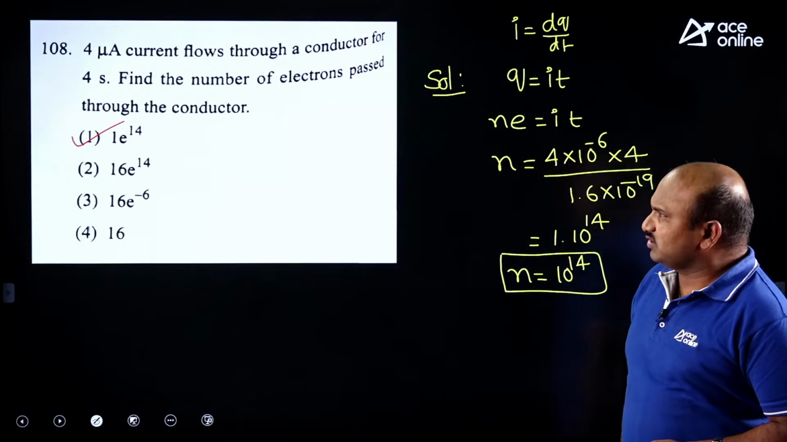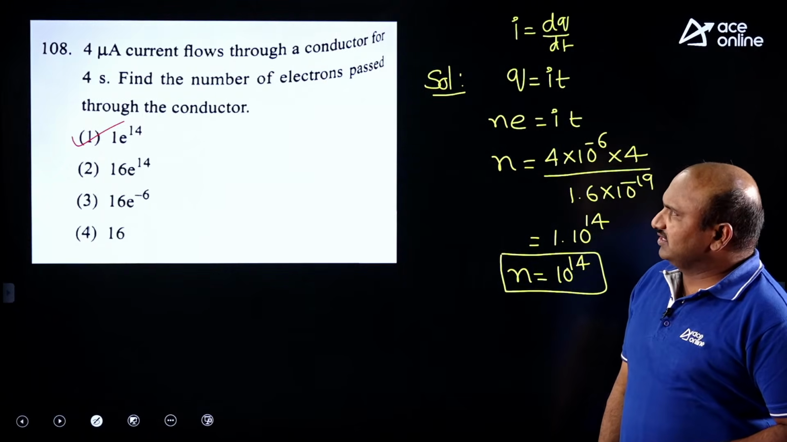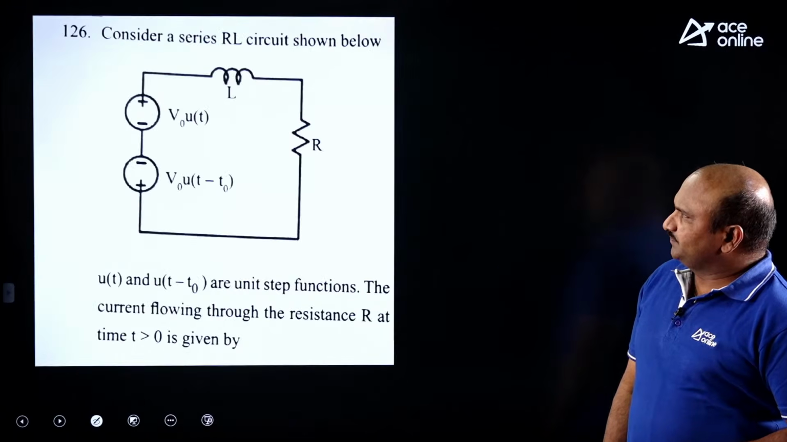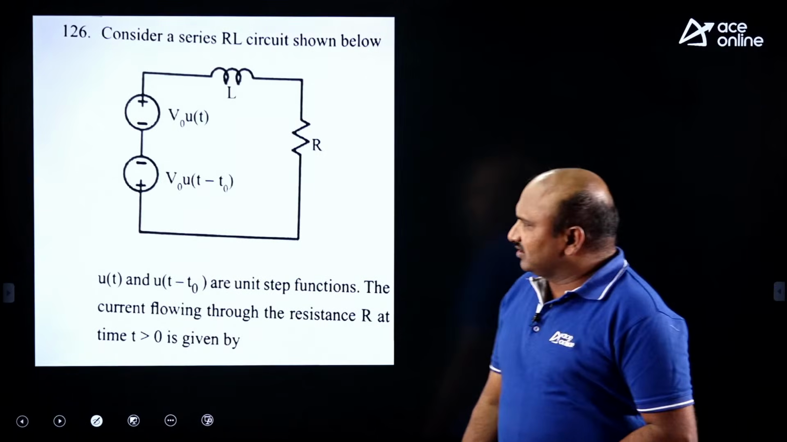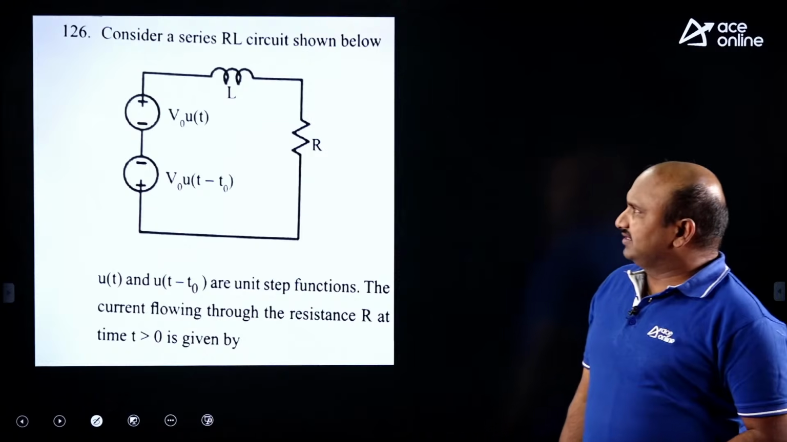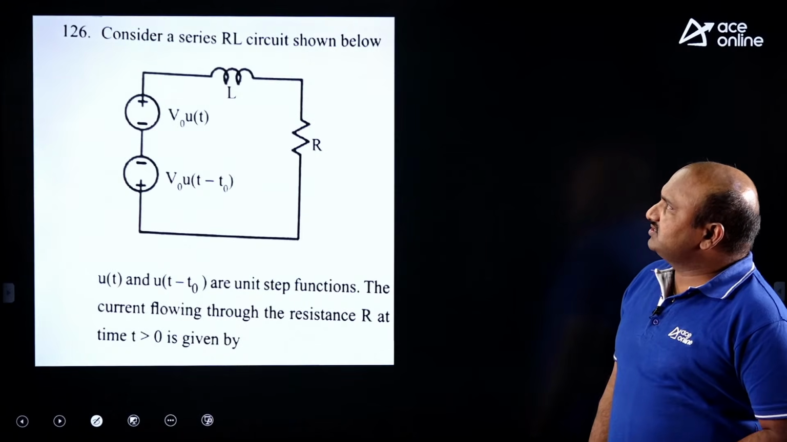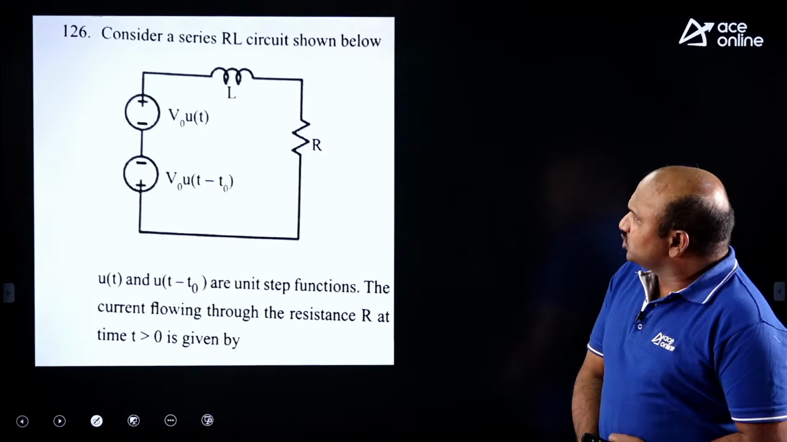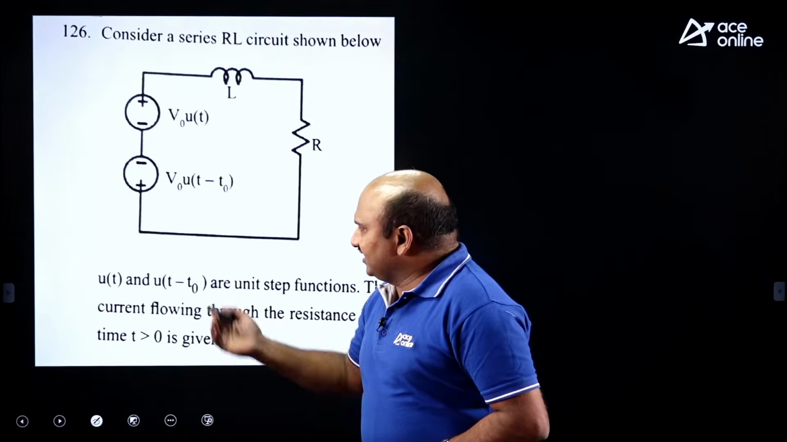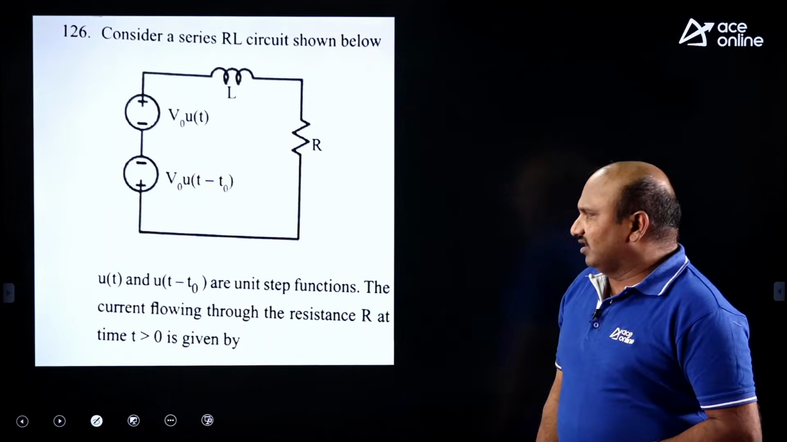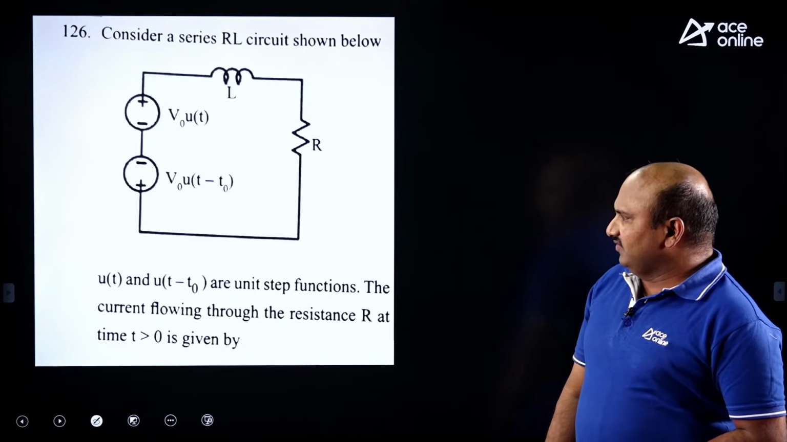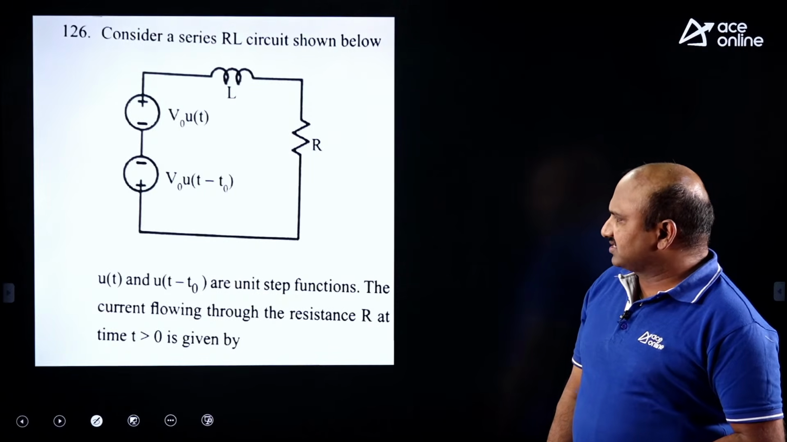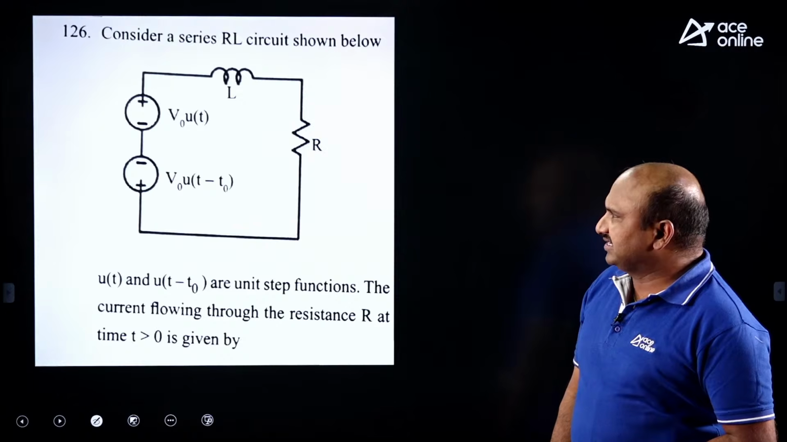These are the very basic questions. Now the next one, let me consider the next one, right? This is somewhat difficult, you may feel, regarding these transient circuits. Consider a series RL circuit shown below. U of t and u of t minus t naught are unit step functions. The current flowing through the resistor at time t greater than 0 is given by.